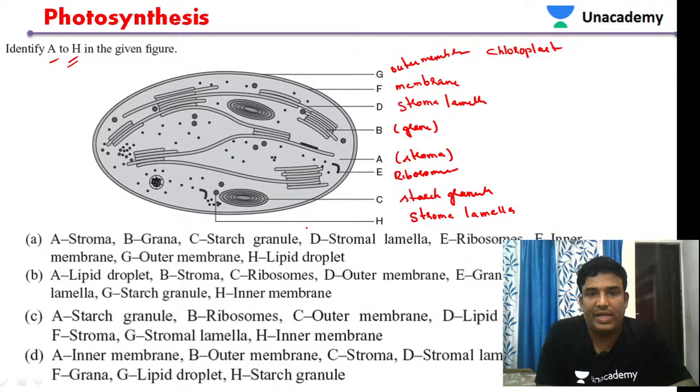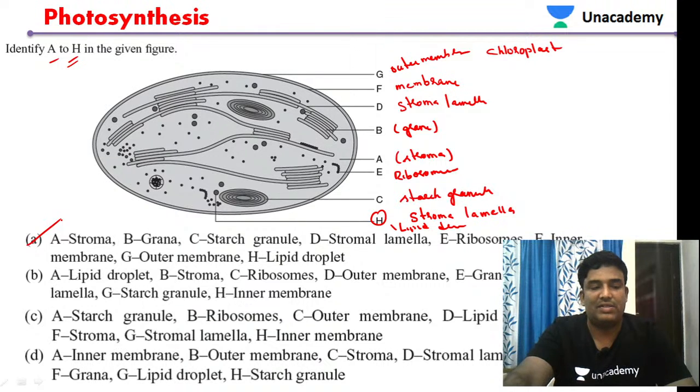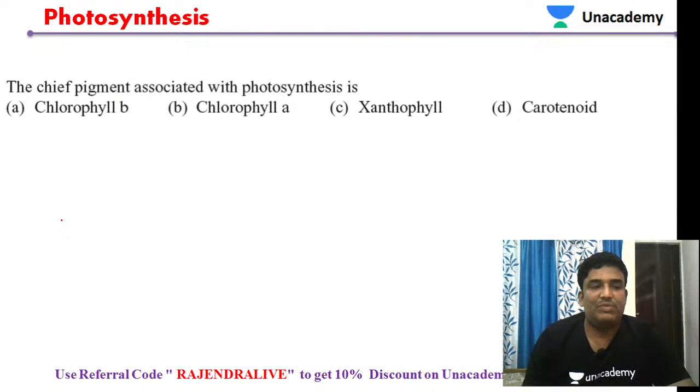Here, this one is H. It is lipid droplets. Based on that, we take the answer as option A. Yes, very good, Ranjita also. Option A is our answer. Let us move to the next question.